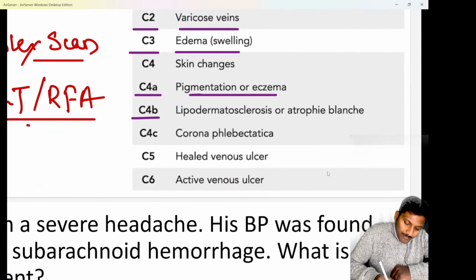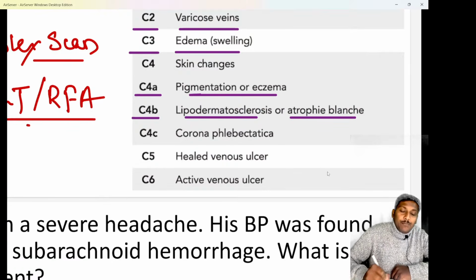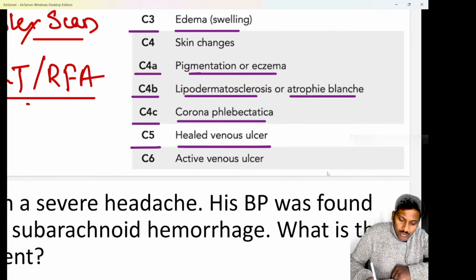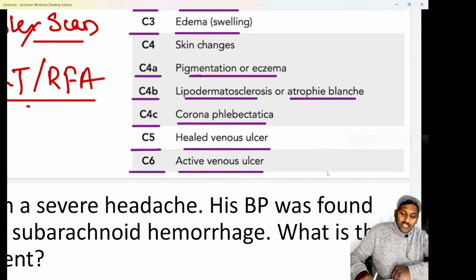C4B is lipodermatosclerosis or atrophie blanche. Do remember, C4B is lipodermatosclerosis or atrophie blanche. C4C is corona phlebectatica. C5 is a healed venous ulcer, and C6 is an active venous ulcer.